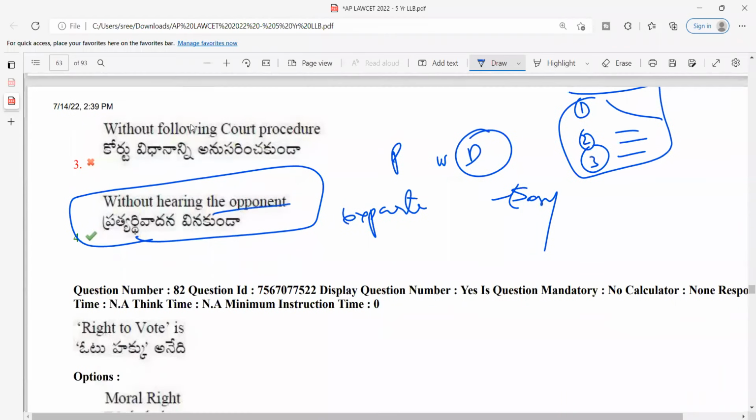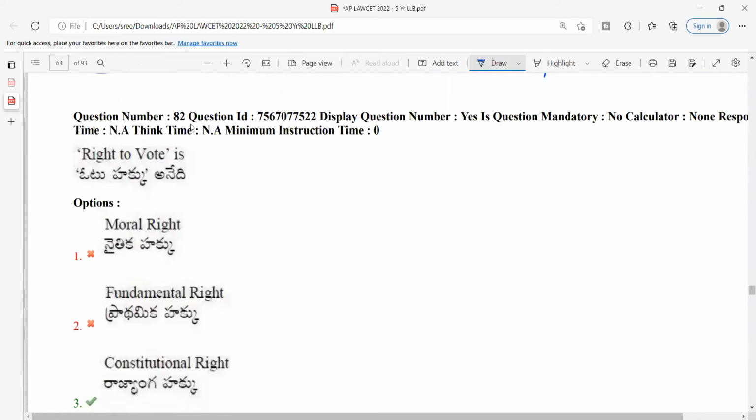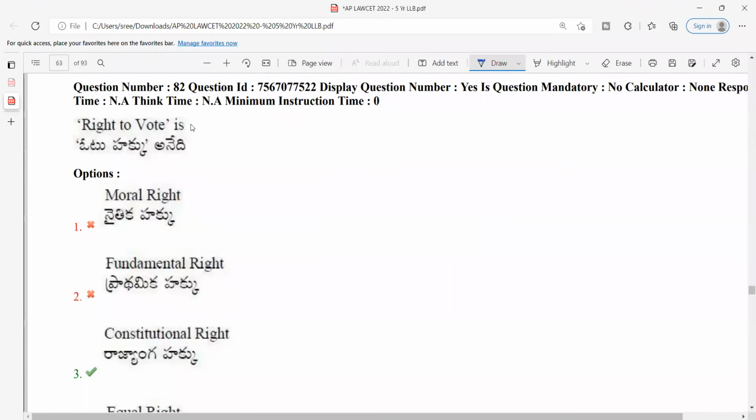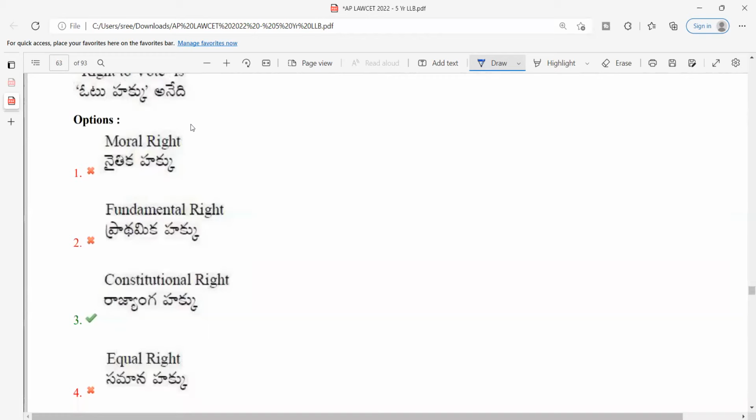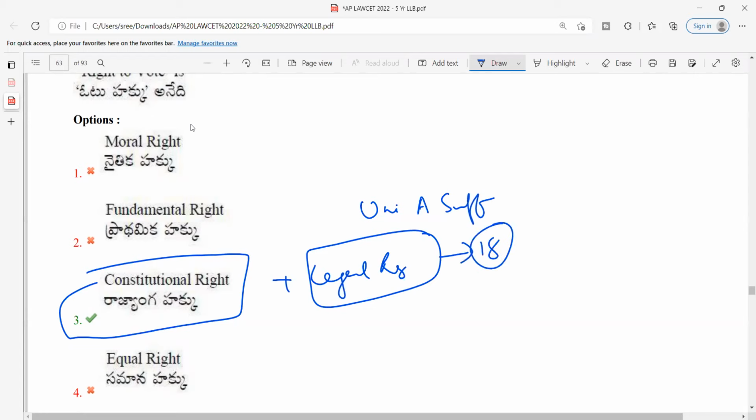Next, right to vote is a very tricky question that we were going through since morning. According to the options given here, it is a constitutional right, because I told you in the constitution there is a right to universal adult suffrage. It is also a legal right because the Representation of People's Act guarantees the right to vote for anyone and everyone above the age of 18. So in the given options, constitutional right is the most appropriate answer. As we have already discussed, this is the correct answer.